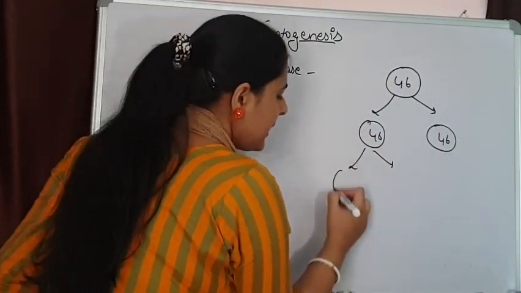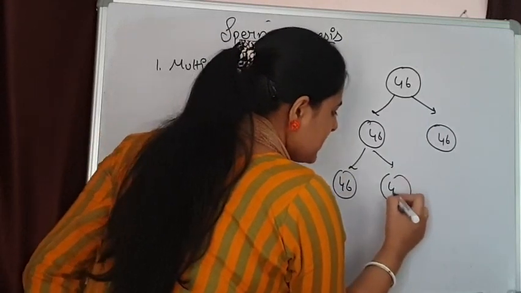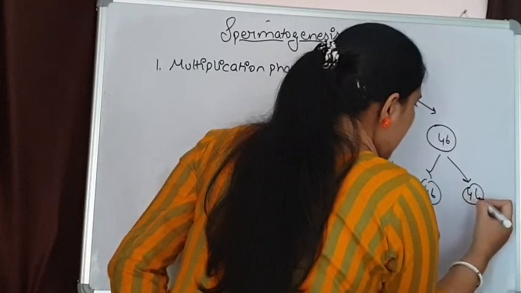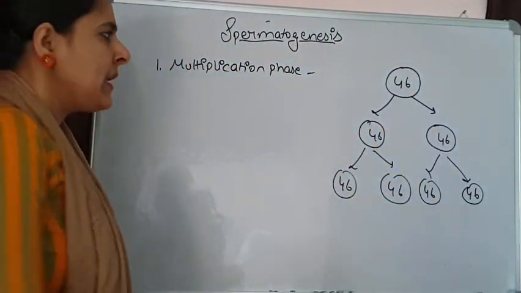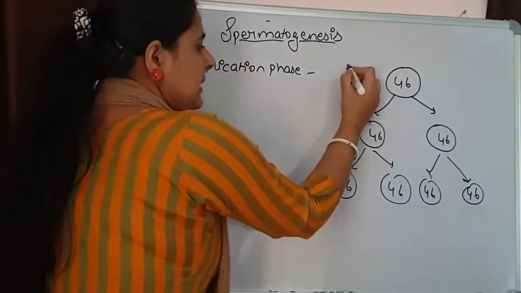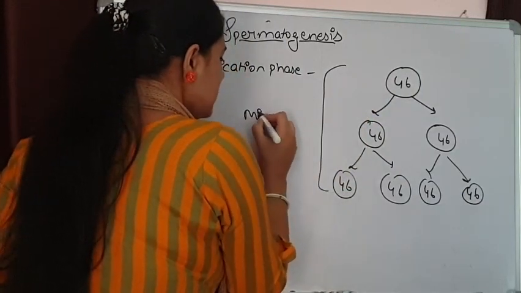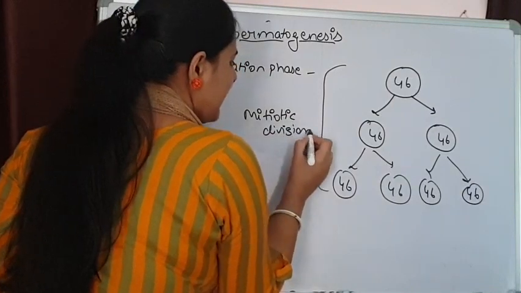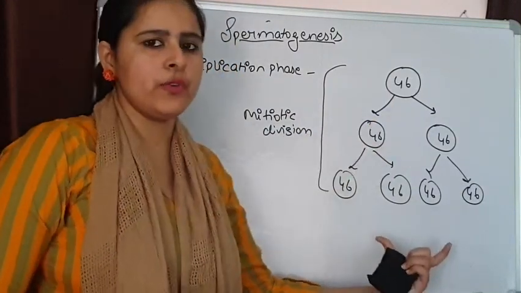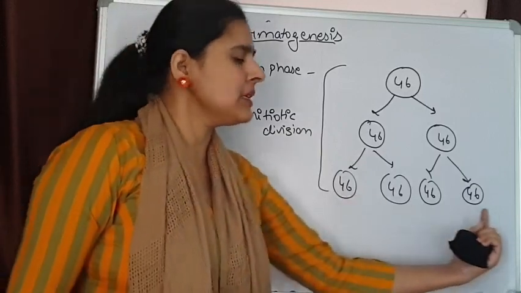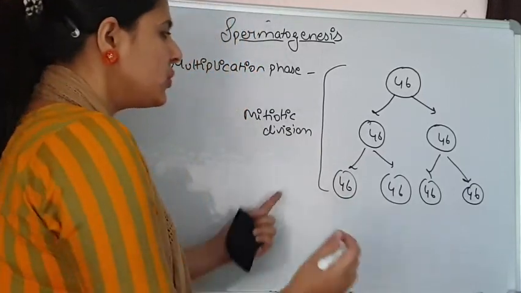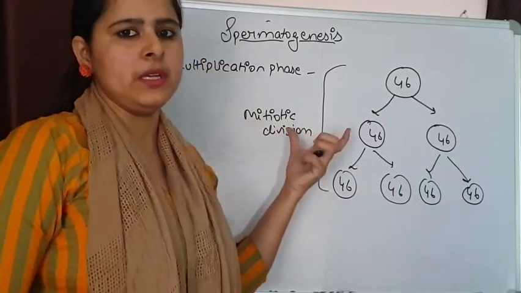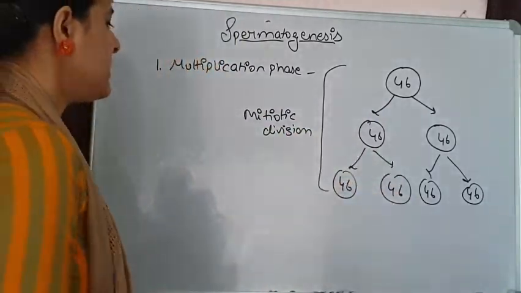Again, these cells undergo mitotic division, and this is how, with the help of mitotic division, they multiply. So in the multiplication phase, there is continuous mitotic division, and because of this, all the cells are of diploid nature, but their number is continuously increasing. So new spermatogonia are formed by the process of multiplication. This is how the multiplication phase goes on.